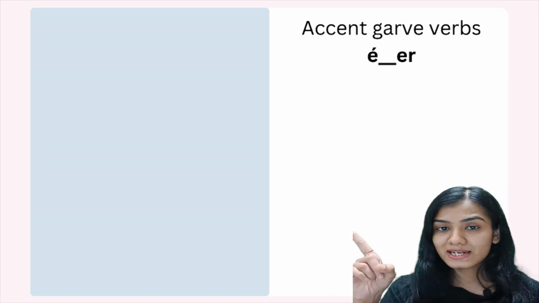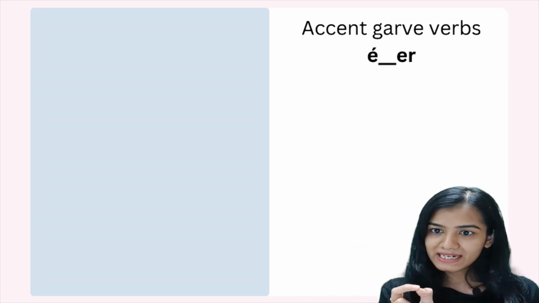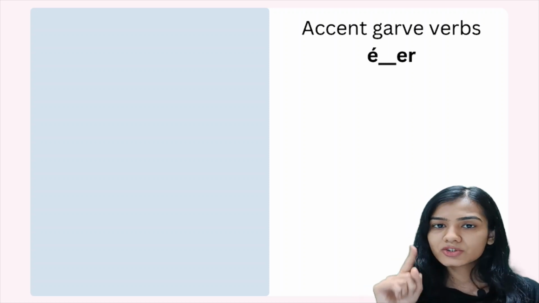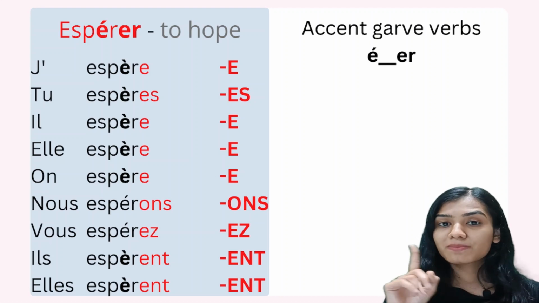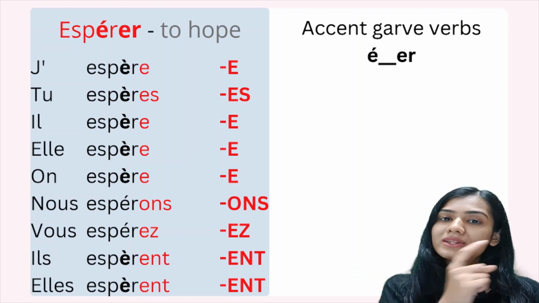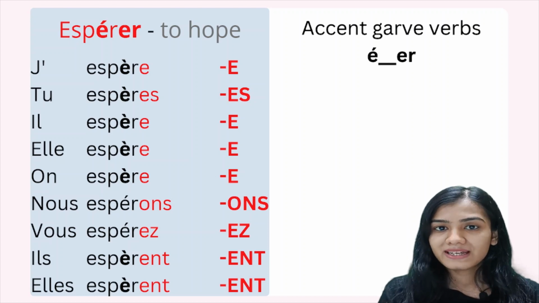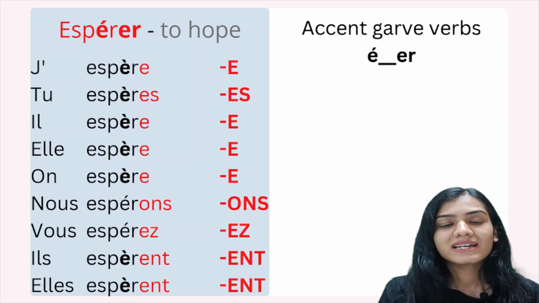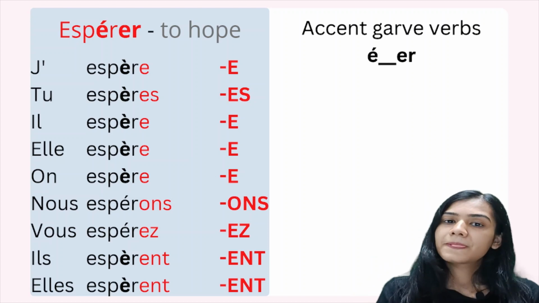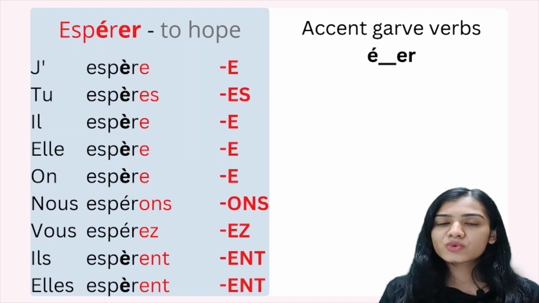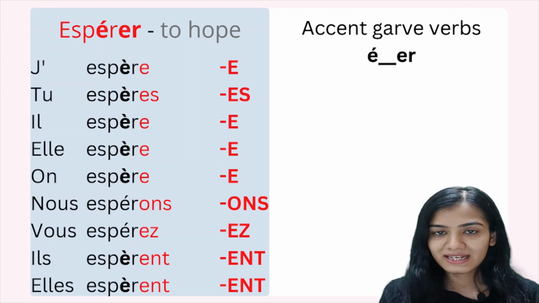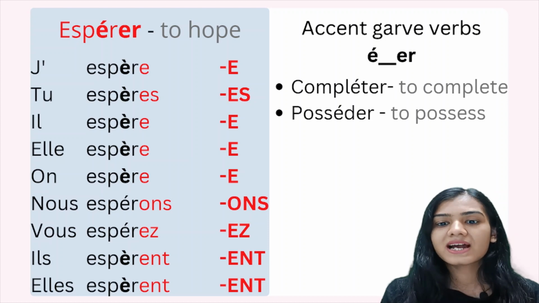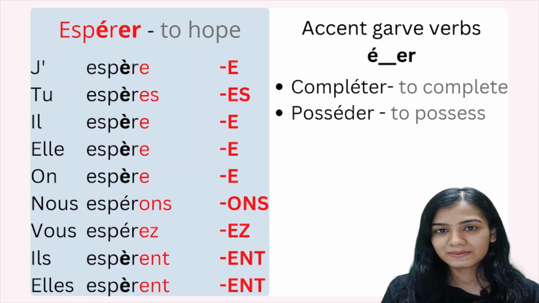Now, in case of accent grave verbs, all the verbs which are ending with E with a right hand side facing accent, then followed by any letter and then ER. So we are talking about specifically this category of verbs. In this case, we are going to replace the right hand side facing accent with a left hand side facing accent. So j'espère, tu espères, il espère, and so on. Only in case of nous and vous, it's going to remain the same. That means in case of nous and vous, we are not going to change the accent. The examples of this are compléter, to complete, and posséder, that is to possess.